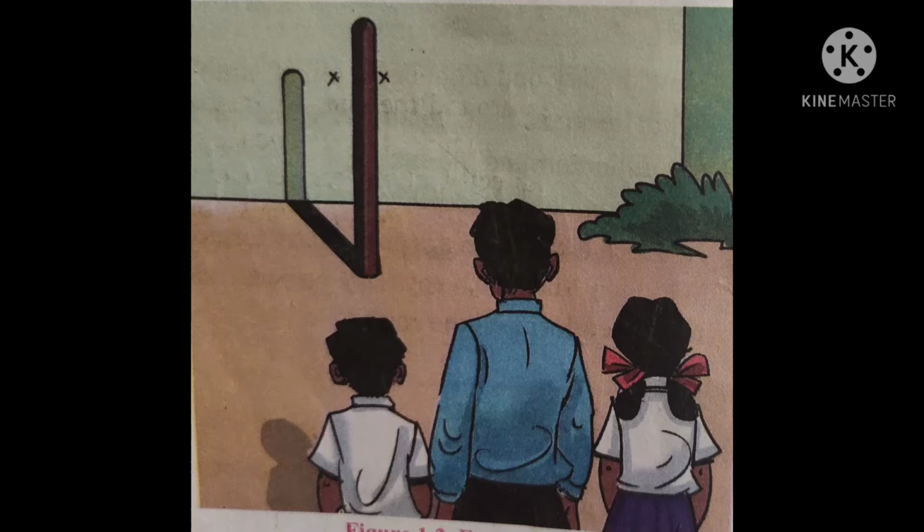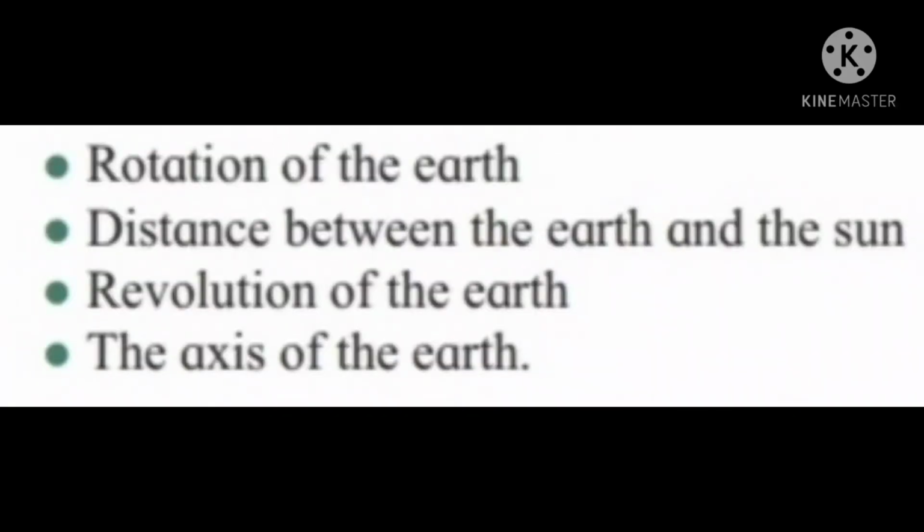The following factors could be related with the change in the position of the shadow of the stick and the difference in the duration of time. The sunrise and the sunset on the horizon keep on changing, like rotation of the earth, distance between the earth and the sun, revolution of the earth, the axis of the earth.